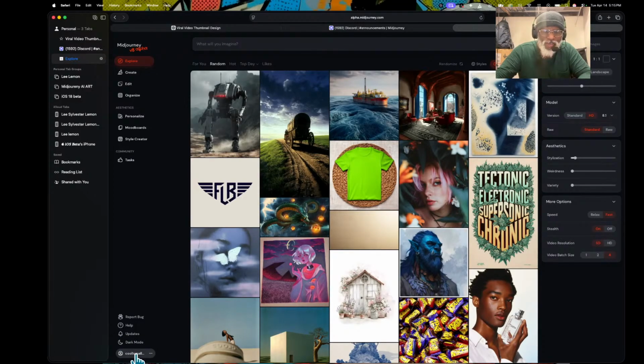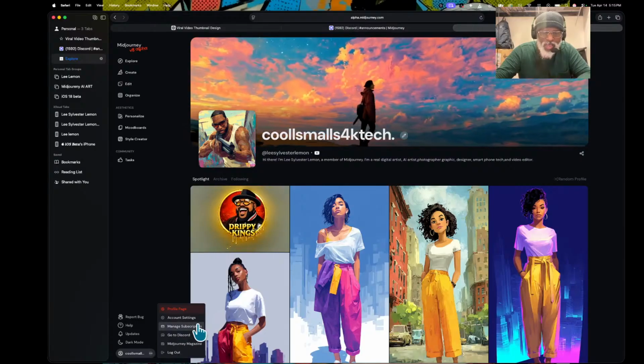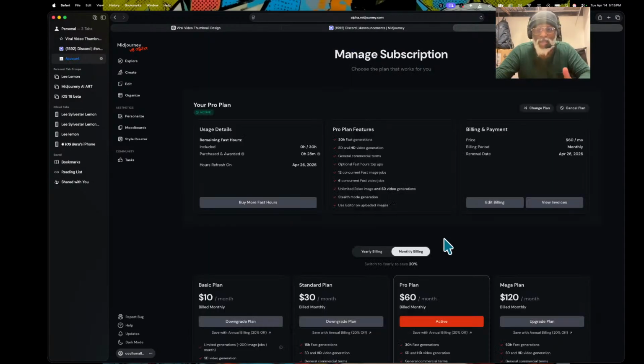To know about your fast hours, you want to go right here to the three dots, go to management, and you can see how many hours you have right here. This is how many hours I have, and it's not looking good. So what I have to do is add some more hours on here.